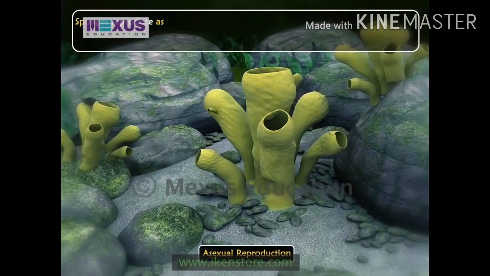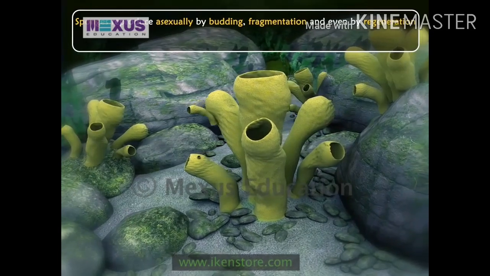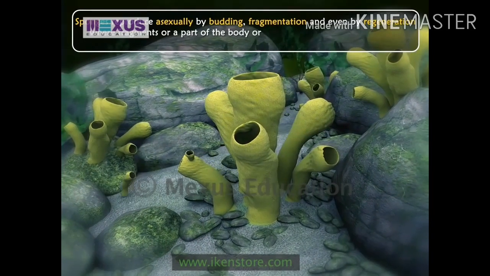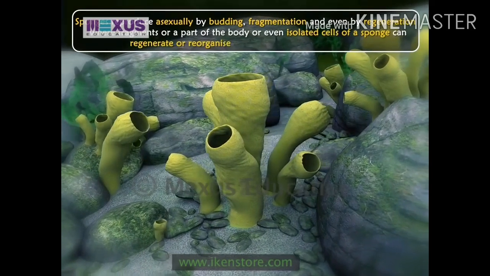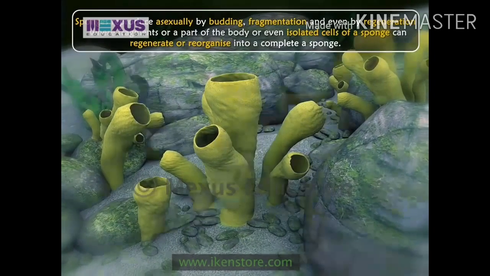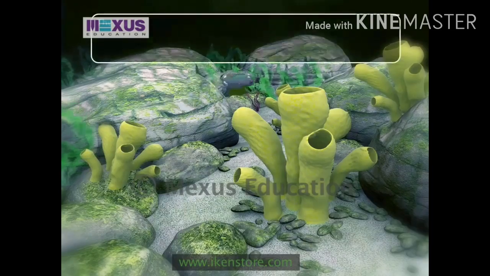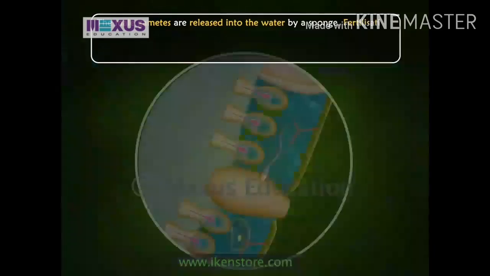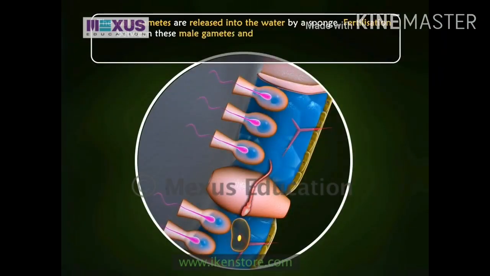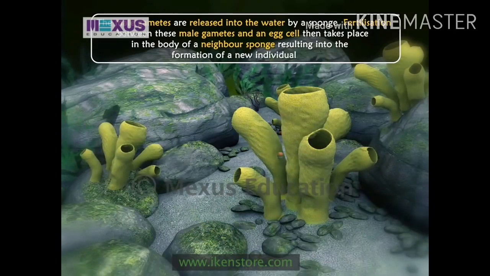Sponges reproduce asexually by budding, fragmentation, and even by regeneration, where fragments or a part of the body or even isolated cells of a sponge can regenerate or reorganize into a complete sponge. Sponges can also reproduce sexually. The male gametes are released into the water by a sponge. Fertilization between these male gametes and an egg cell then takes place in the body of a neighbor sponge, resulting in the formation of a new individual.